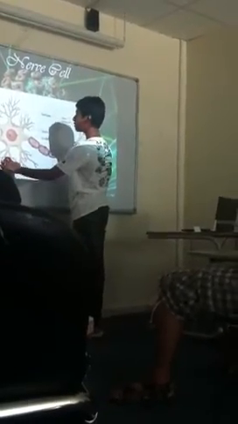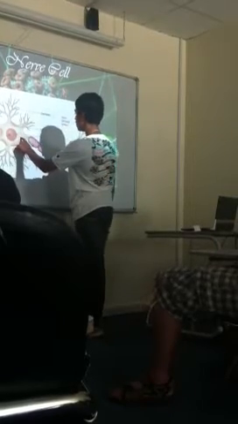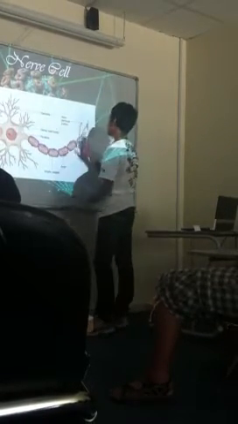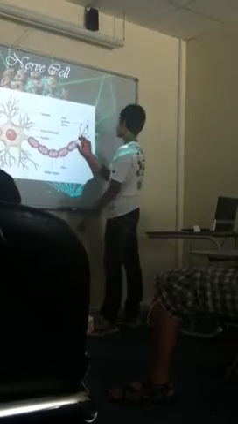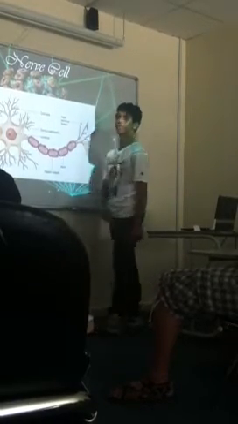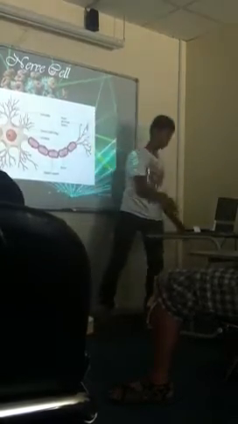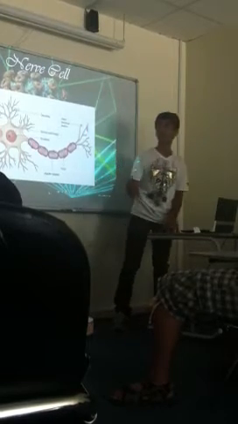So they receive the electrochemical impulse and it transfers from the dendrite into the cell body, where it is carried on into the axon and then moves into the axon terminal button, and through the synapse it's transferred to the other nerve cell. Okay.